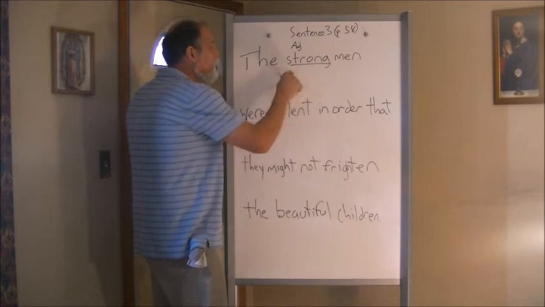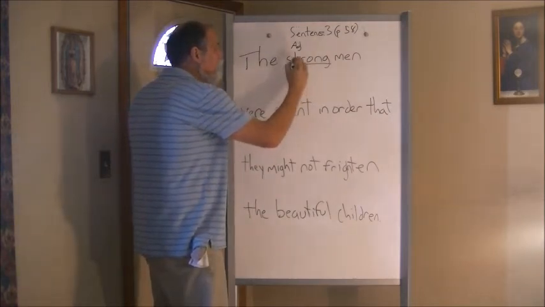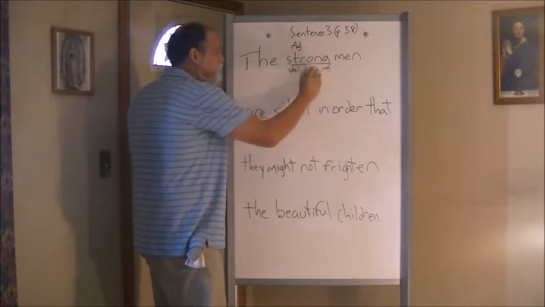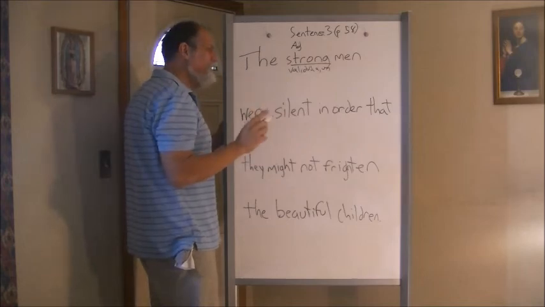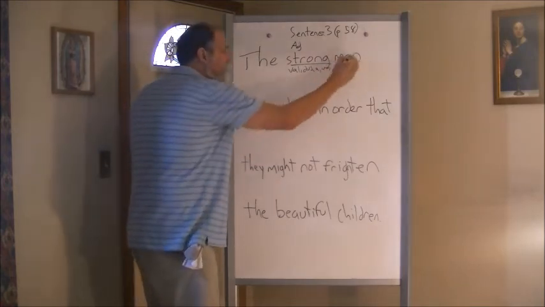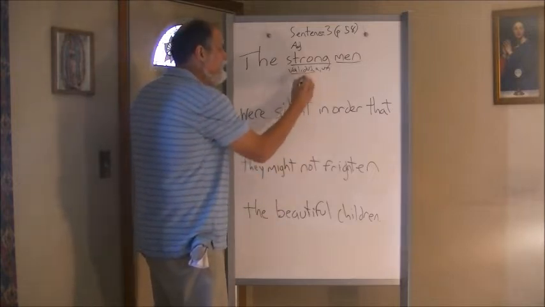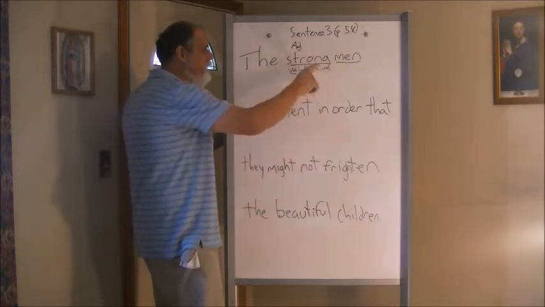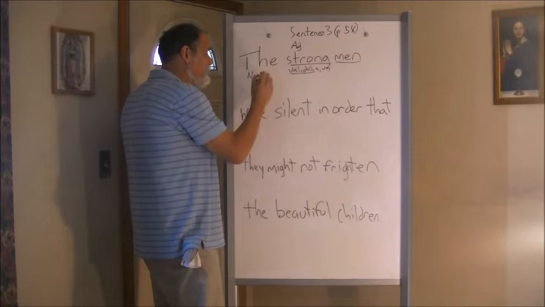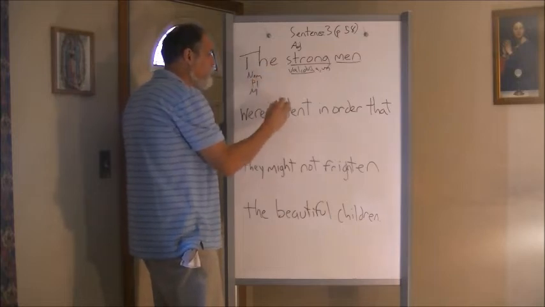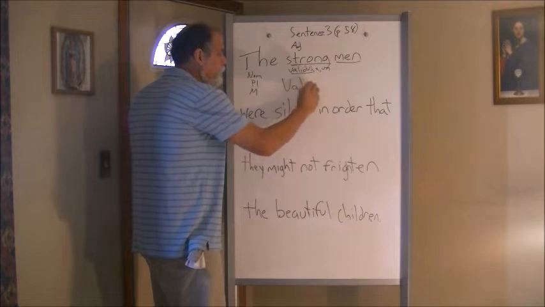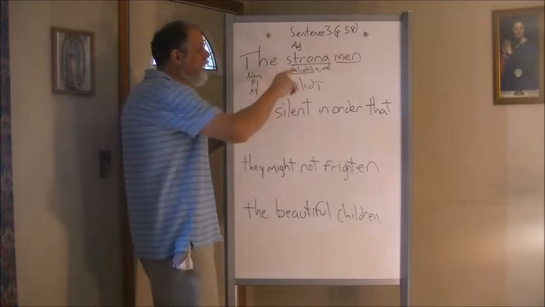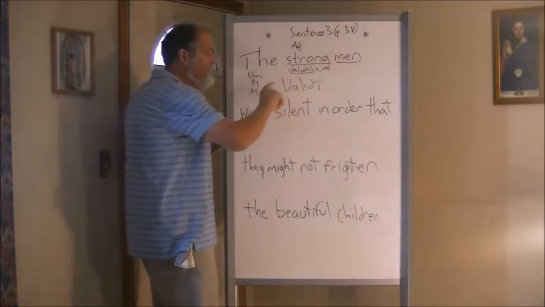All right. So, what is the adjective for strong? Is validus, valida, validum. So that is the first word. Now, what are we going to do with it? Well, we've got to find a masculine form because obviously it is men. So we're going to use this first one, the masculine form, the second declension endings in masculine. All right, and we know it's plural and we know it's nominative. So we're going to look for the nominative, plural, and masculine form because it's the subject of the sentence. So we'd have validi, validi, with the macron on the I. That's all we need in Latin. That's amazing. The strong men in Latin can be just translated as one word, validi.